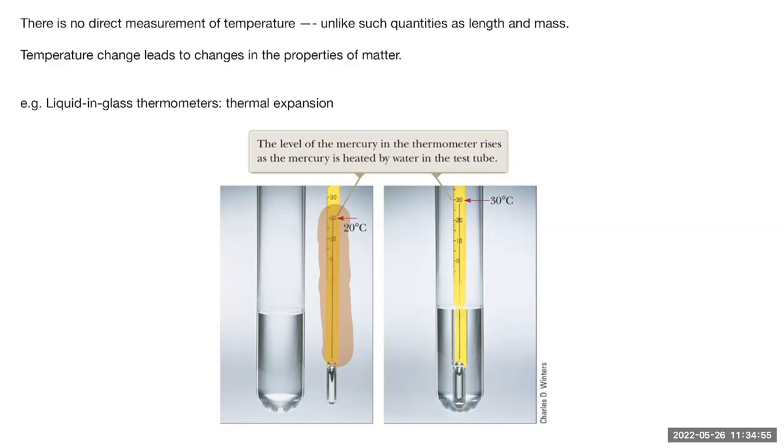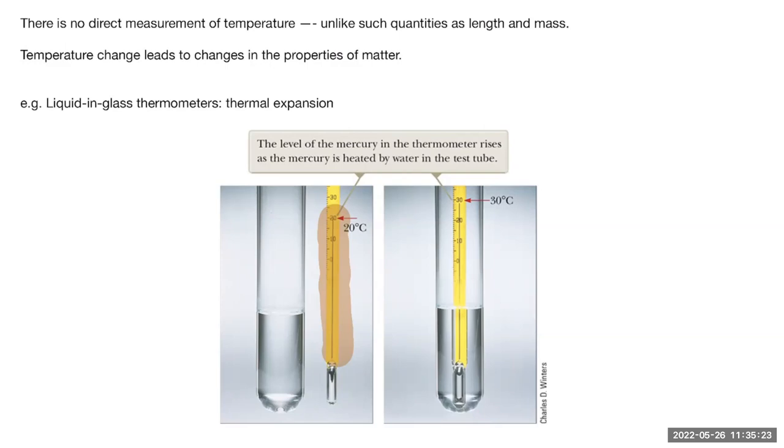So when you dip this thermometer into a substance, the height of this liquid column inside the thermometer will rise or fall depending on the temperature of the water being measured.